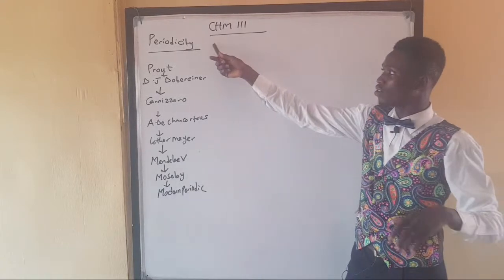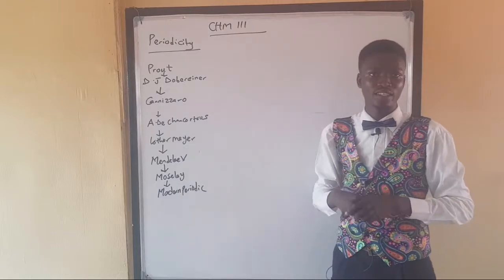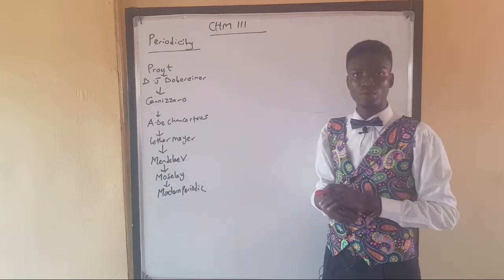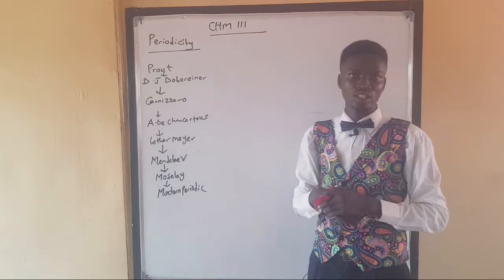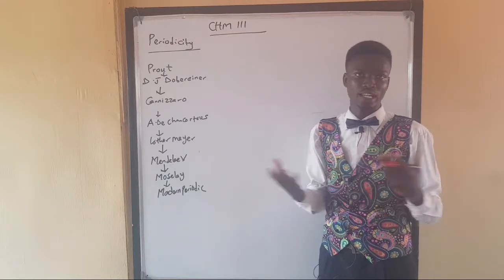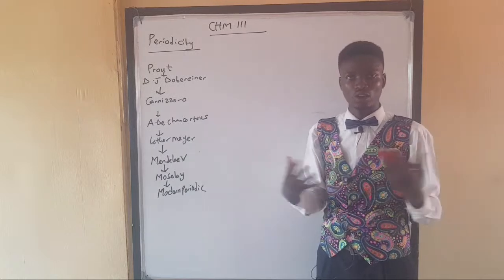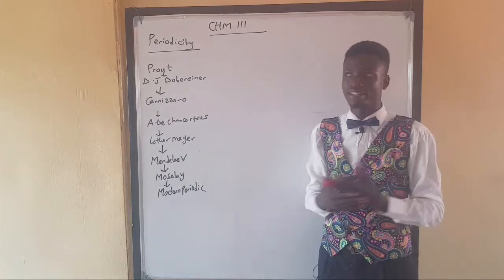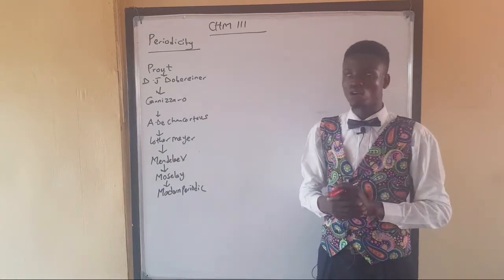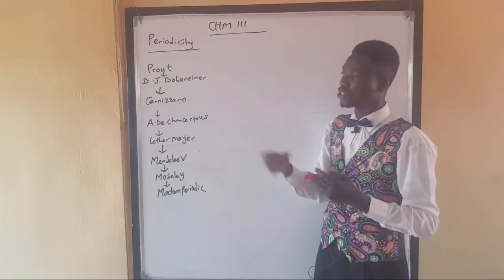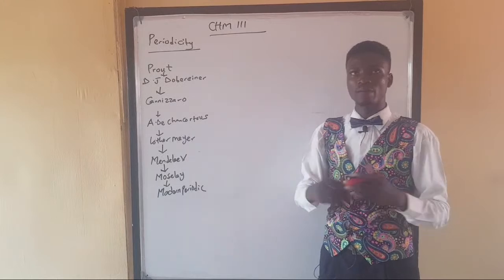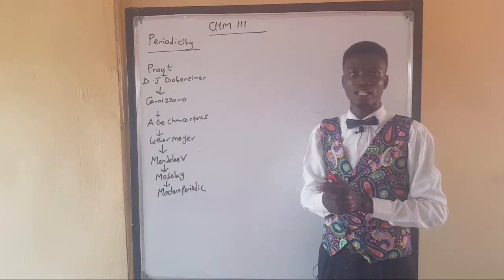As you can see on the board, I've taken periodicity, and periodicity is talking about the periodic table. We know that chemistry as a whole depends on the periodic table because we believe that the combination of atoms give us elements, and chemistry is all about the combination of bonds and breakage of bonds, and this cannot be done except we have elements. That means, as a chemistry student, starting your study with the periodic table is not out of point. Periodicity will tell you why some elements combine the way they combine, and tell you a lot of things about chemistry.